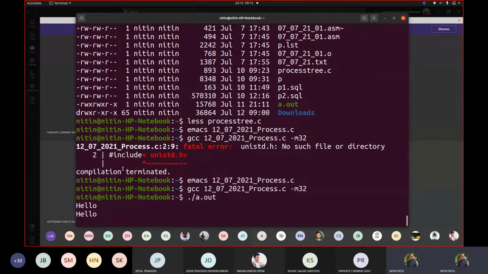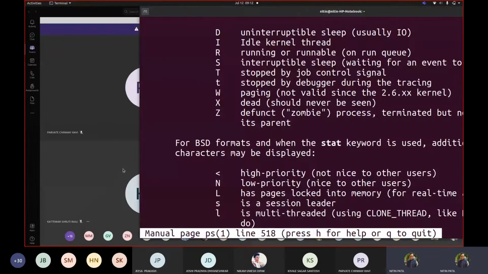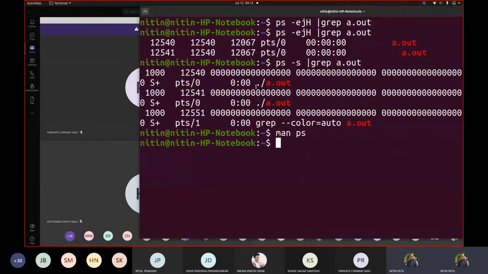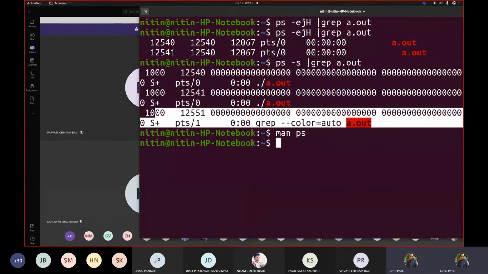Okay. So our program was running and we sequentially saw through the command ps -s, grep a.out, that it is showing us these two entries. So we are not going to consider this entry at all because we wrote a.out with grep. That's why it is showing that this a.out also is in memory.